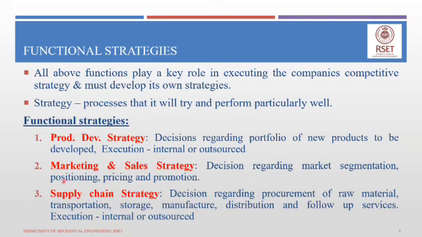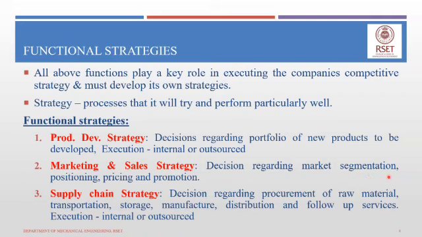The marketing and sales function has its own strategy called the marketing and sales strategy. In this strategy, decisions are taken regarding market segmentation, that is, how markets are divided based upon similarity in customer characteristics. A set of customers with similar demand characteristics fall under a single market segment.